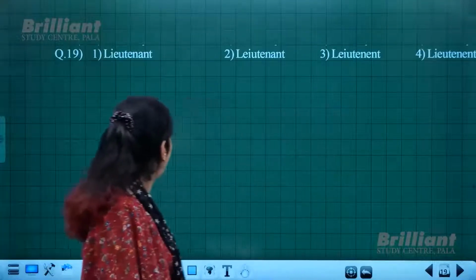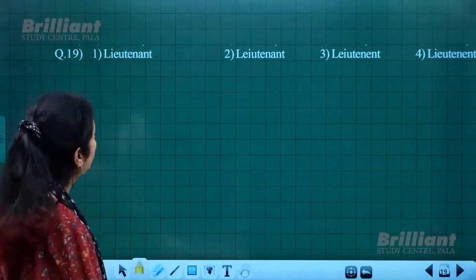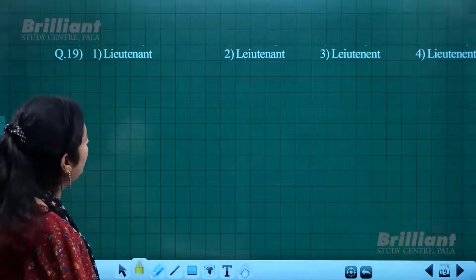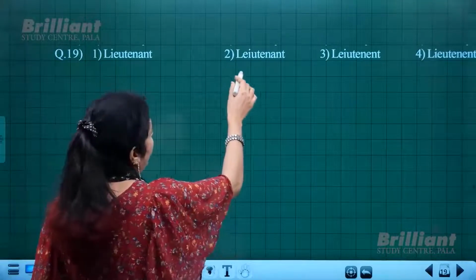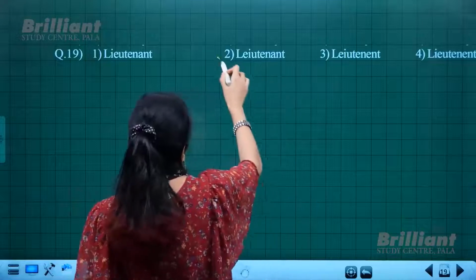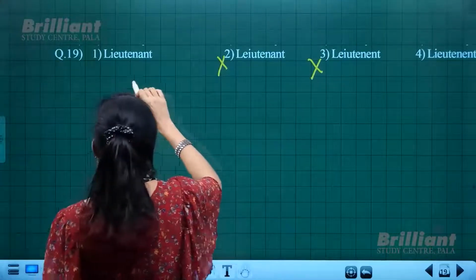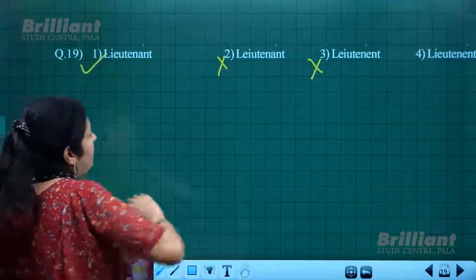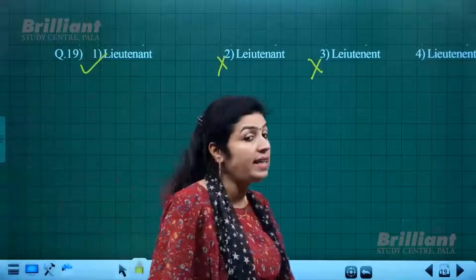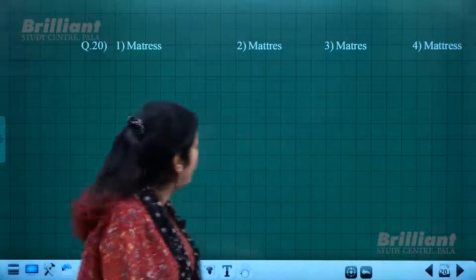Next is lieutenant. It's a post, a designation. For that, let us check the spelling. It is L-I-E-U here, and here it is L-E-I. So these two cannot be taken. Lieutenant, L-I-E-U-T-E-N-A-N-T. The first one is correct, not T-E-N-E-N-T at the end. Fourth one.